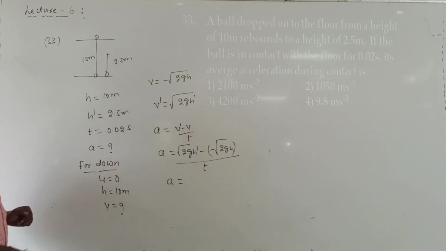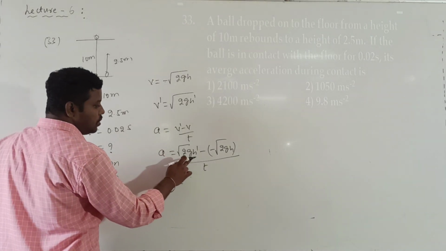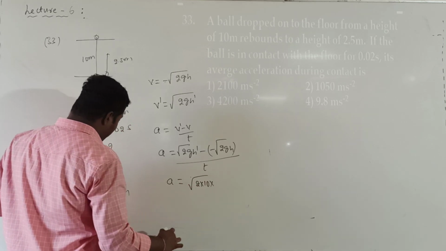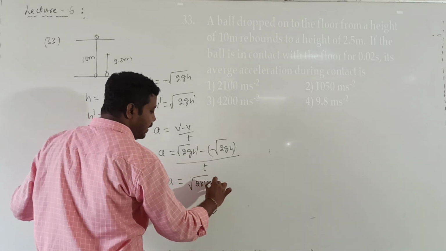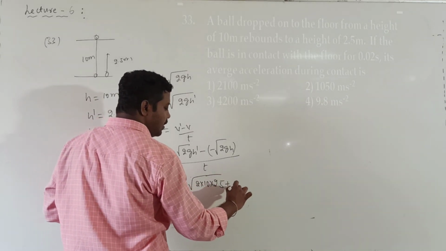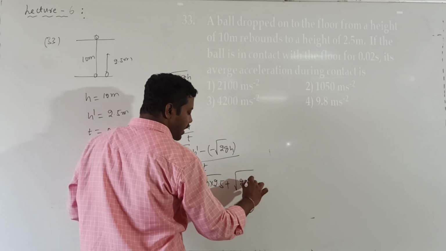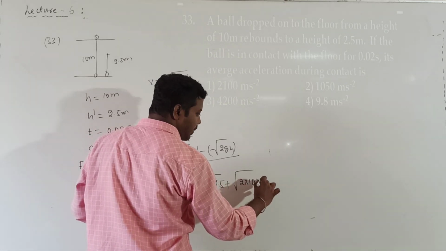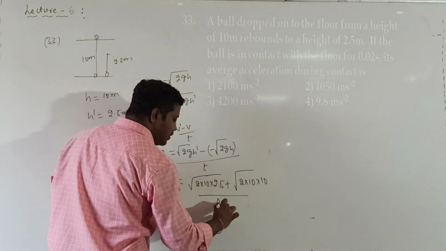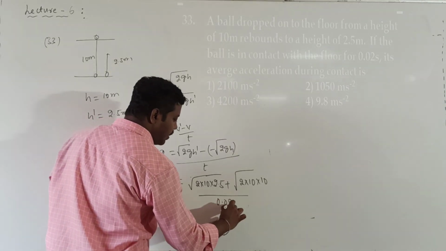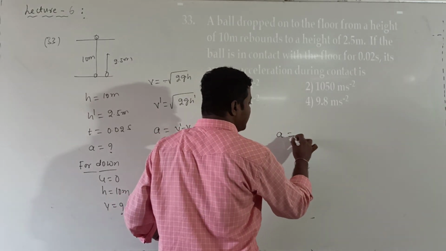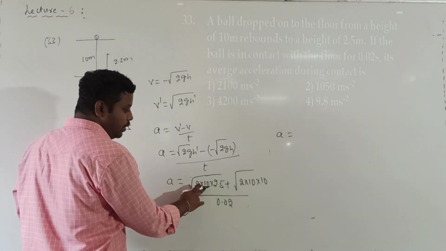So g value approximately I will take as 10. Root over 2 into g value 10 into h dash value is equal to how much? 2.5. Then 2.5 plus, minus into minus plus, root over 2 into g value 10 into h value. By the t value given as 0.02 seconds. Then the acceleration a is equal to root over 2.5 into 10, 25.